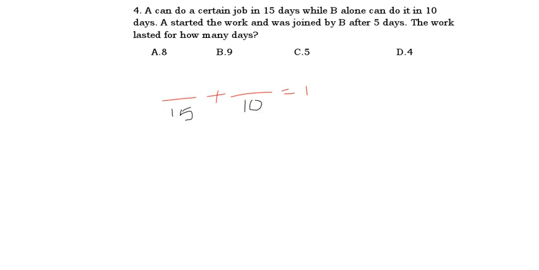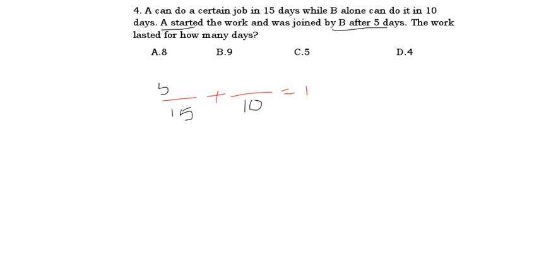Second point, what they have given: A started the work and was joined by B after 5 days. Means what? Initially A has started the work. Afterwards, after 5 days, who joined A? B joined. Okay.